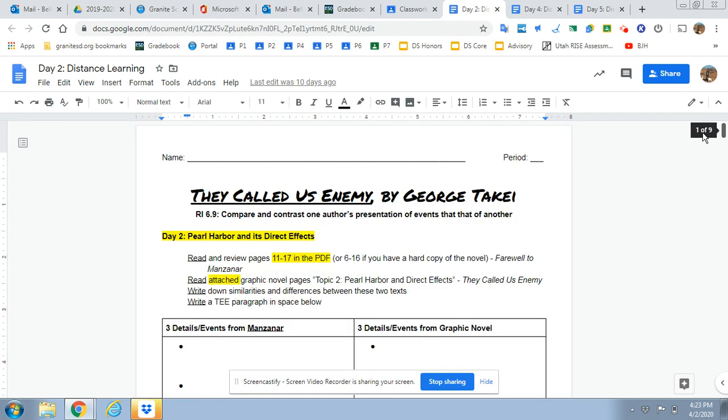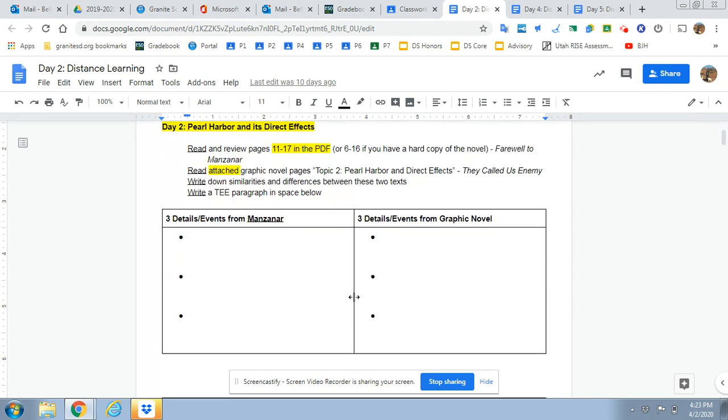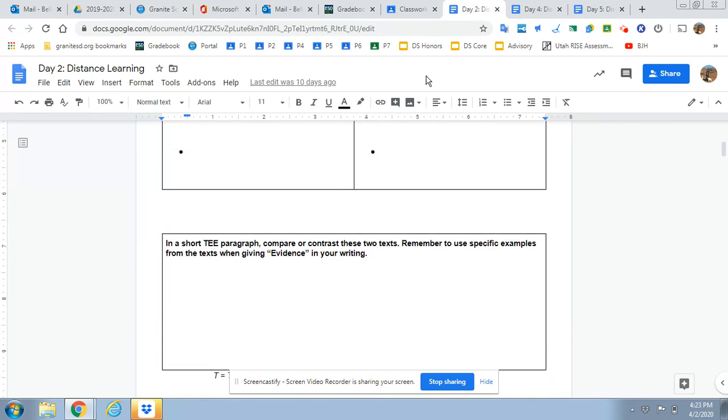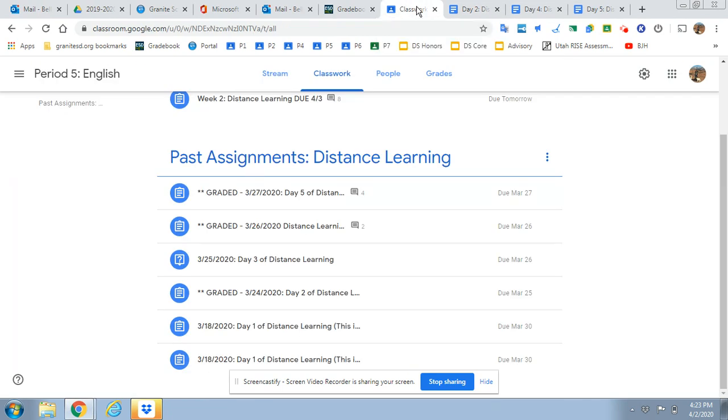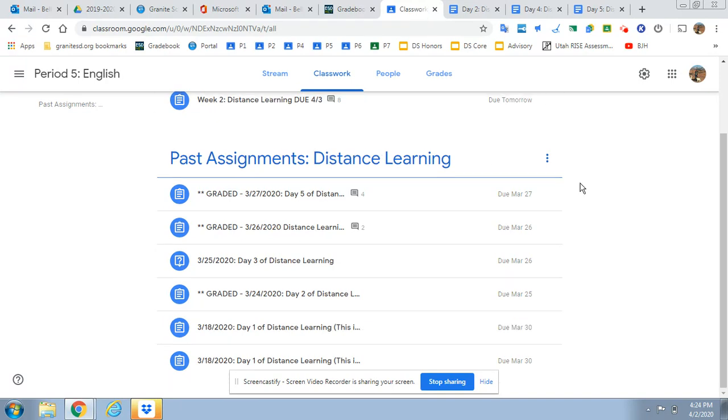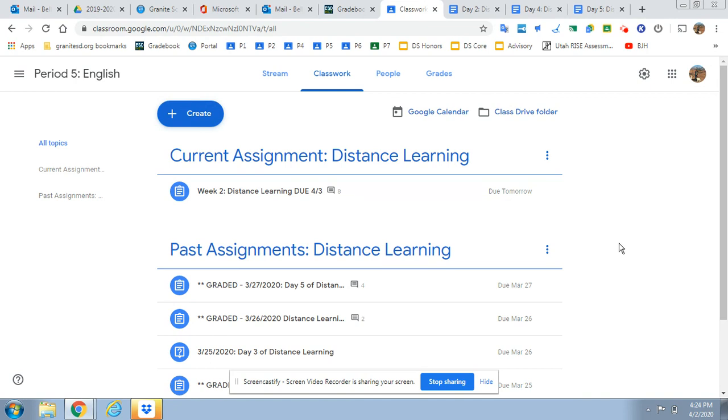So anyway, those are those 3 assignments, and the T paragraphs are what I graded, and they are in the grade book. If you're confused about anything, please reach out. Email me. We can communicate digitally through email or through Google Classroom. We can set up a phone conference. We can Zoom, whatever. But I just need to make sure that you guys understand how to do the work, where it is, and I'm here to help you if you need it. Okay? Hope you're doing well.